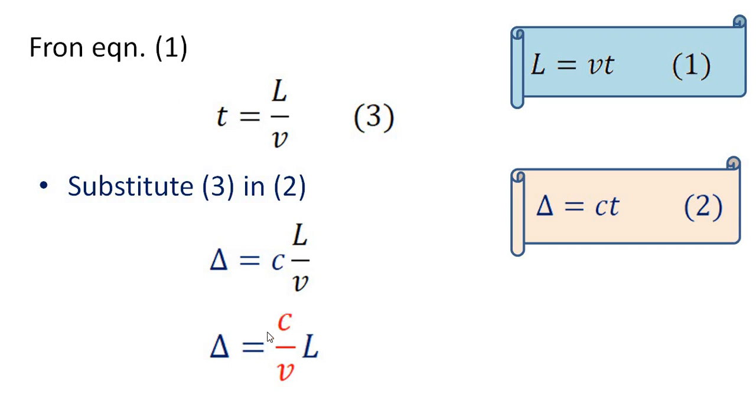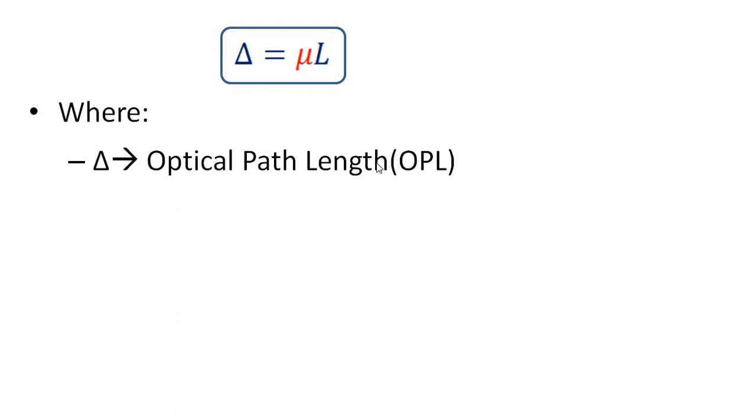C is the velocity of light in vacuum and V is the velocity of light in medium. C by V equal to mu, which is known as refractive index. Therefore, delta equal to mu into L. Where delta is the optical path length, which can be represented as OPL.